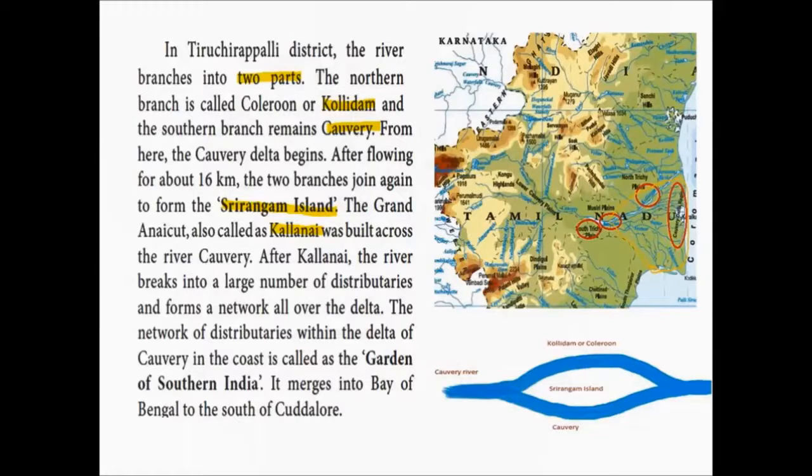So this region is called as the Garden of Southern India. It merges into Bay of Bengal to the south of Cuddalore. Finally, the river ends in Bay of Bengal, that is to the south of Cuddalore.